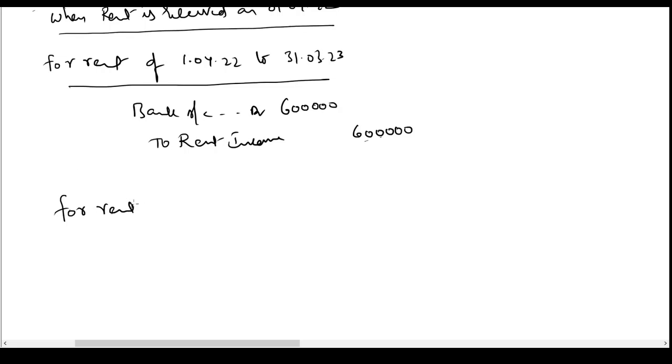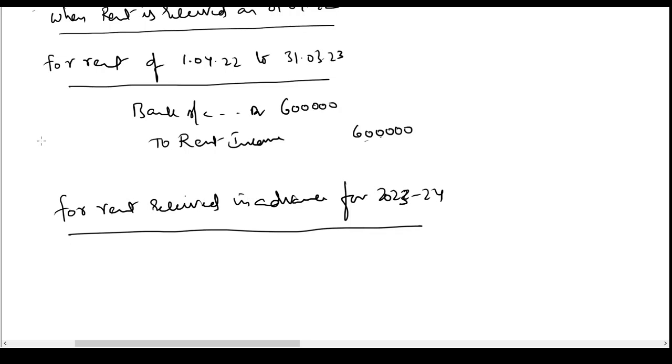For rent received in advance for 2023-24, for the next year, this entry I'm passing on 1st April 22. We have received the money on 1st April 22 only for both the years. So I'll pass the entry bank account debit 6 lakhs.